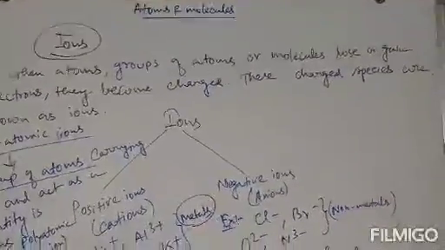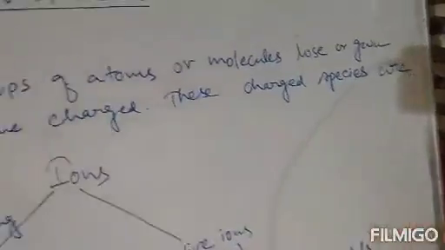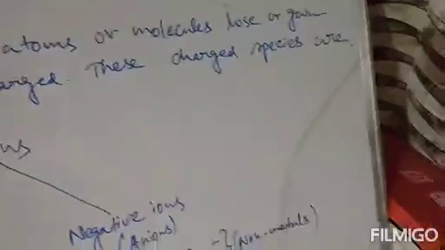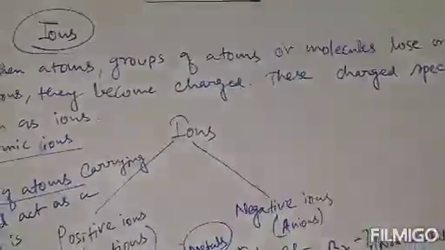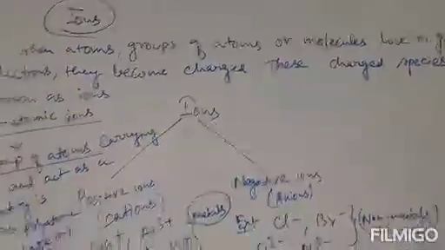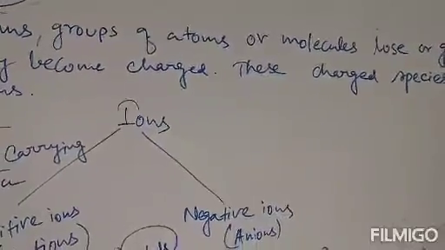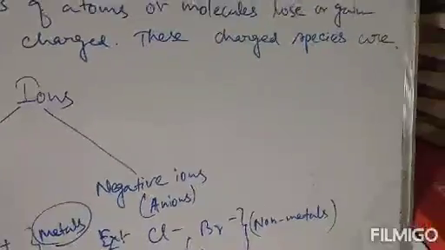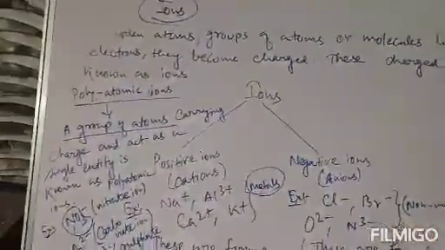Clear? So that's all for today. We have discussed ions and their varieties, that is polyatomic ion, cations, anions. Also atoms, monoatomic, diatomic, triatomic, the concept of molecules, and the concept of relative atomic mass. So most of this chapter is completed. Only 2 remaining topics are left: valency, how to calculate chemical formula using valency, and how to calculate the molecular mass. These topics will be discussed in the next session.